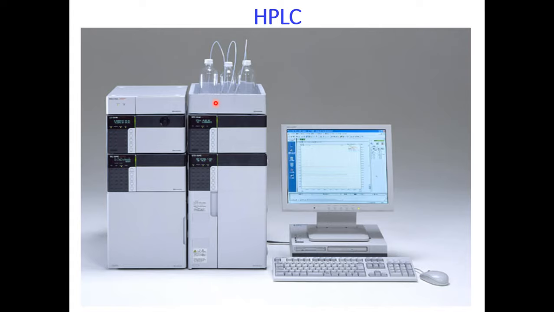So this is a solvent reservoir tray where we can keep the mobile phase solvent bottles. Okay, and here you can see there are 2 systems. So these are nothing but 2 pumps. Okay, so this is a binary system, and in this binary system we have 2 pressurized pumps which are pressurizing the solvent system, which can be passed through a column.